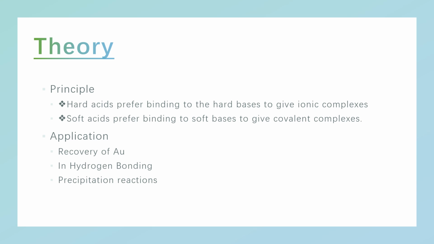Now the basic principle is that hard acids prefer binding to hard bases to give ionic complexes, whereas soft acids prefer binding with soft bases to give covalent complexes. The large electronegativity difference between the hard acid and hard base gives rise to strong ionic interactions. Likewise, the electronegativities of soft acids and soft bases are almost the same, hence they have less ionic interaction. That is, the interaction between them is more covalent.